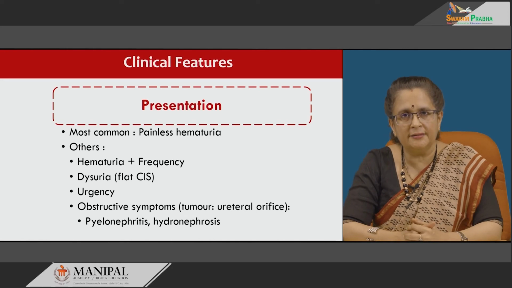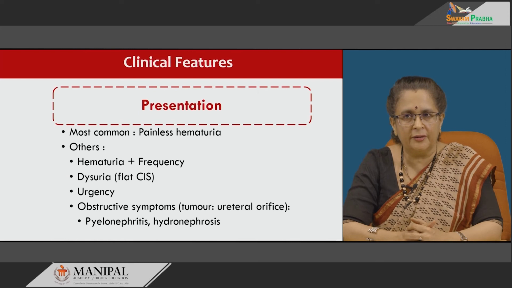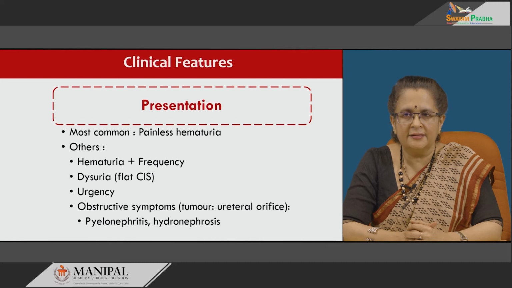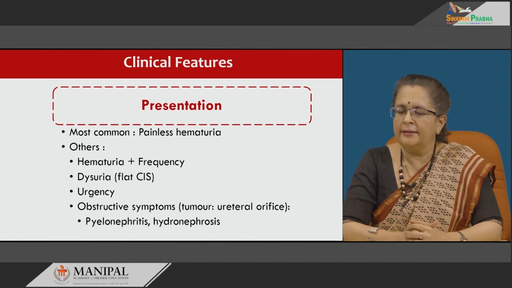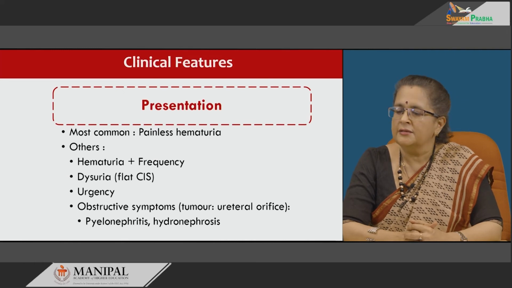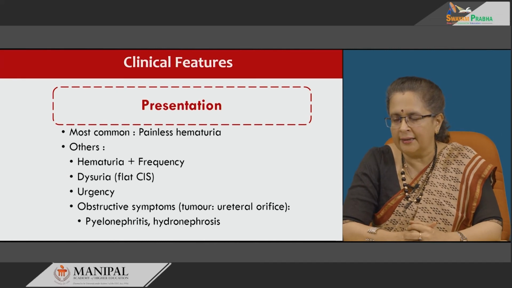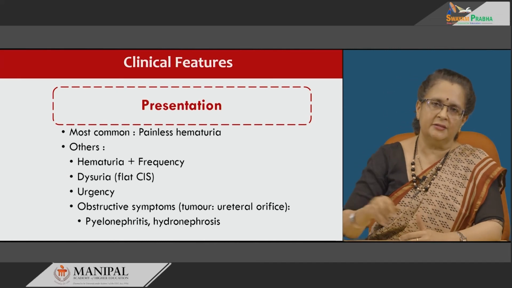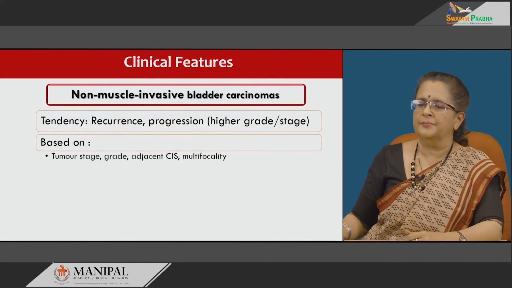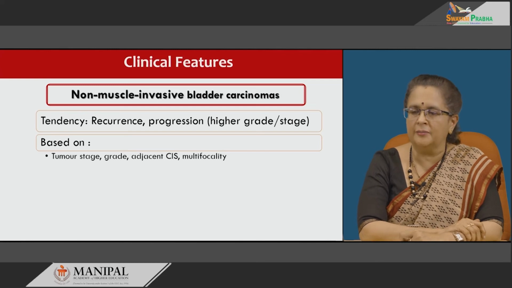Now, besides painless hematuria, other symptomatologies include hematuria with increased frequency, then dysuria, especially in case of flat CIS, then urgency, and then others depending on whether there is an obstructive lesion which is causing this. So, obstructive symptoms will be there when urothelial tumors involve the ureteric orifice. In that case you will get pyelonephritis as well as hydronephrosis. Now, the clinical features also depend on whether it is muscle invasive or non-muscle invasive.